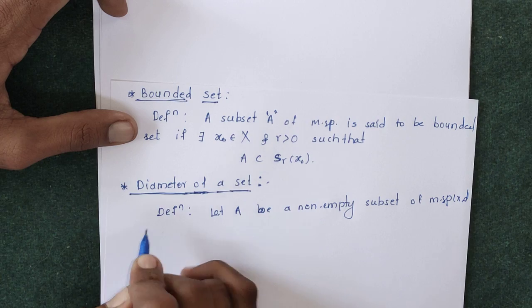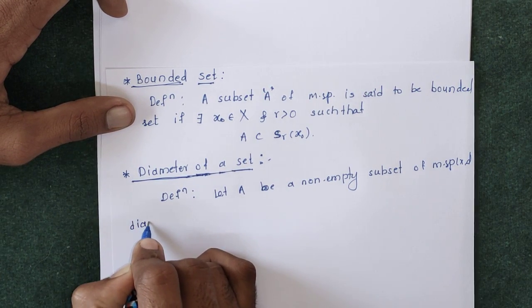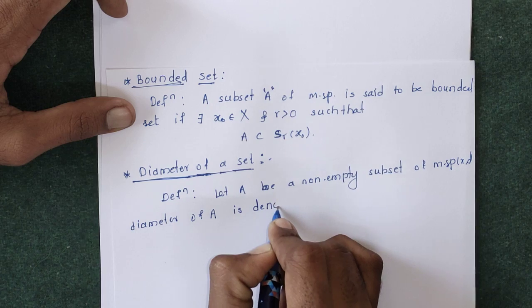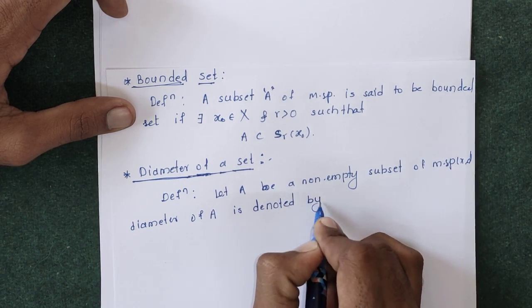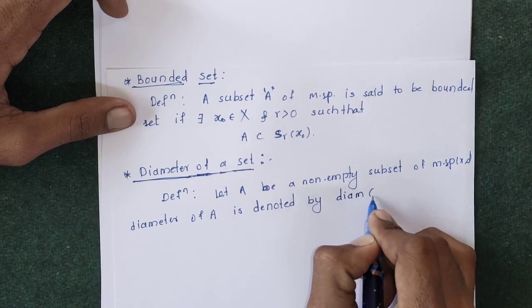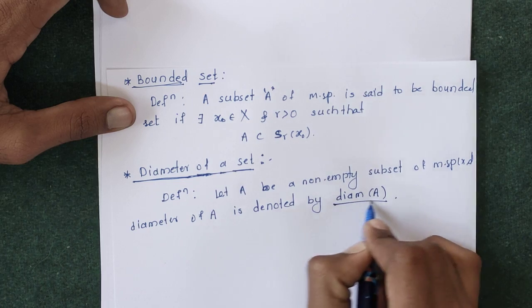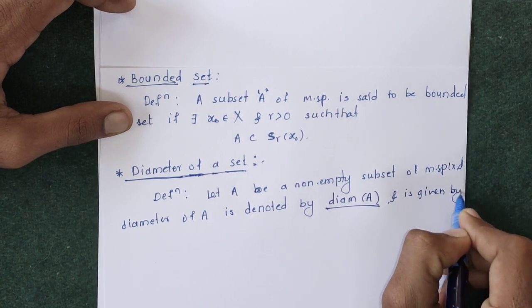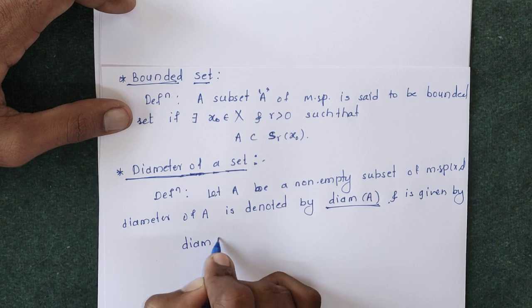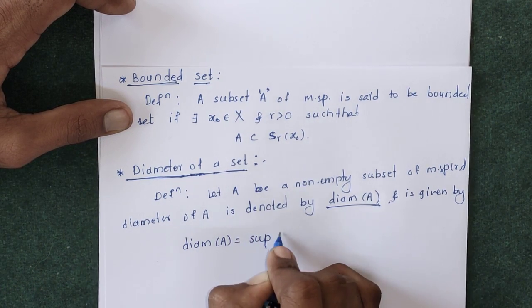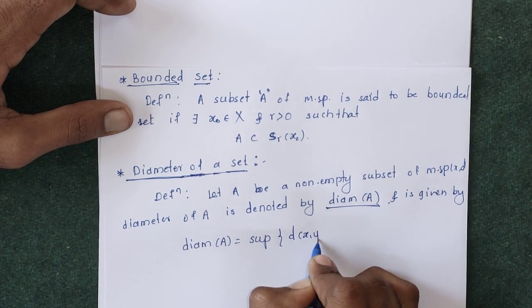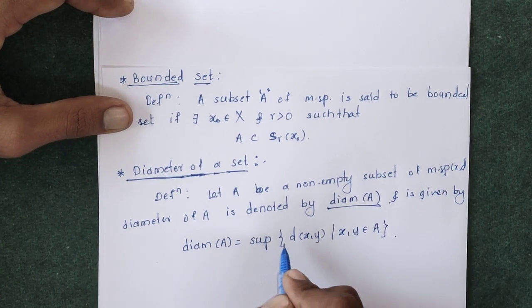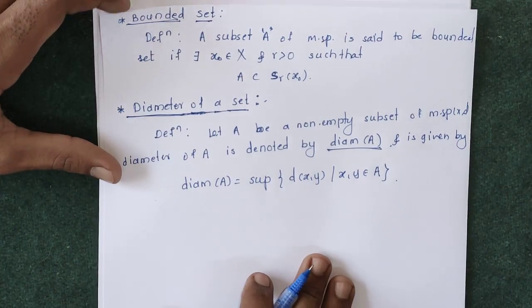Then the diameter of A is denoted by this notation, diameter of A, and is given by the supremum of the distance d(x, y), such that x and y are elements of A. So diameter of A is defined as the supremum of the distance between x and y.